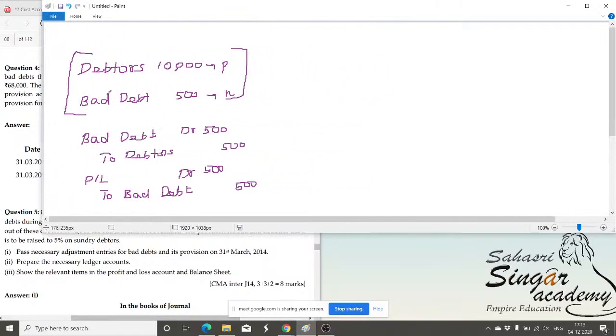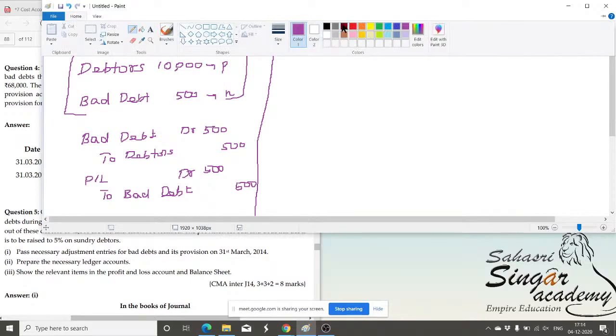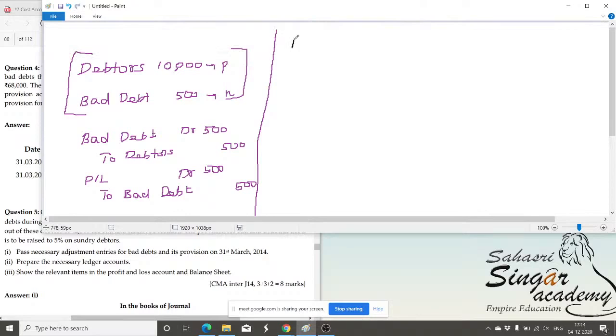The next part I'm going to discuss here is, as we are aware there will be bad debt in the future, we have to be doubly cautious and get ready to face or adjust the losses if they arise in the future. Rather than directly debiting the P&L account, we can create a provision by charging the P&L account, and whenever the bad debt arises, it could be adjusted against the provision already created. PDD, provision for doubtful debts, sometimes named as reserve for doubtful debts, is created.